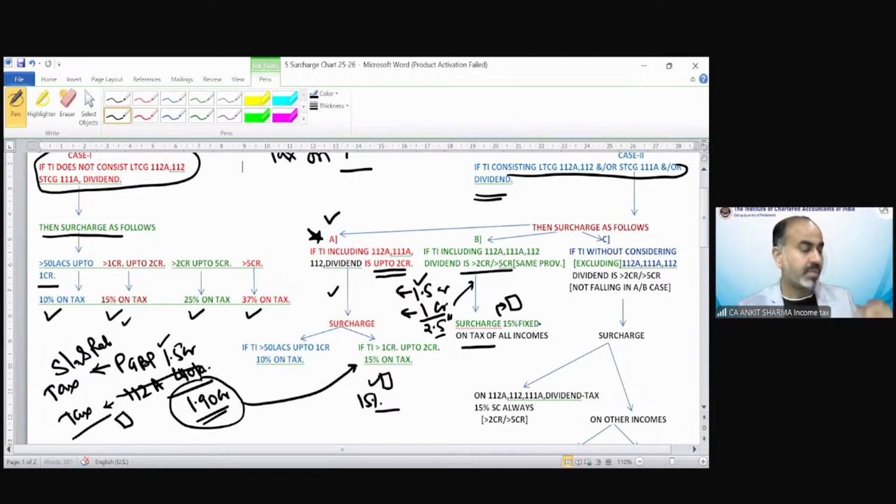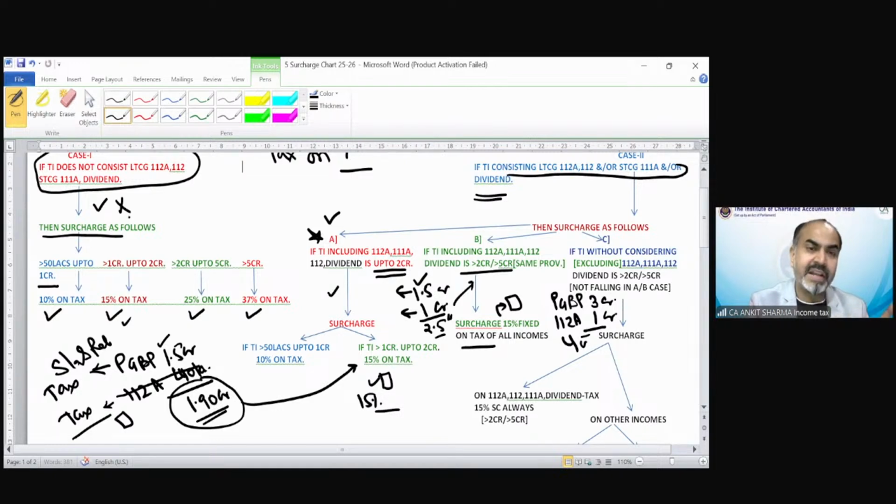Clear? Now the C condition says if total income without considering these incomes exceeds 2 crore. Suppose PGBP is 3 crore and 112A is 1 crore. Now if you see this case of 4 crore rupees income, does it fall in category B?